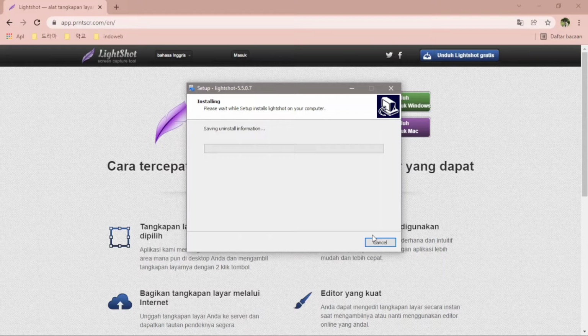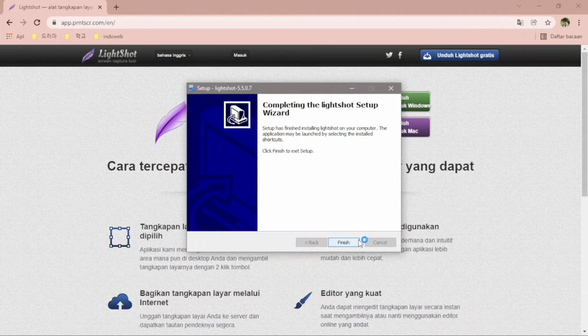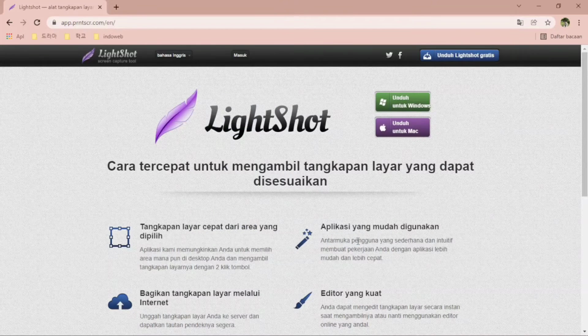Wait until the installation process is complete. If Lightshot is running, the Lightshot icon will appear on the toolbar. When active, Lightshot will take over the function of the print screen key on the keyboard.